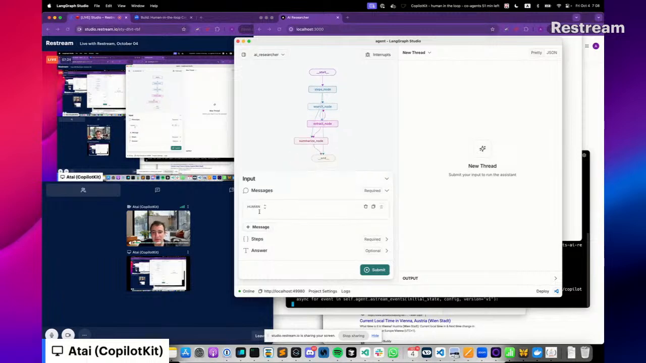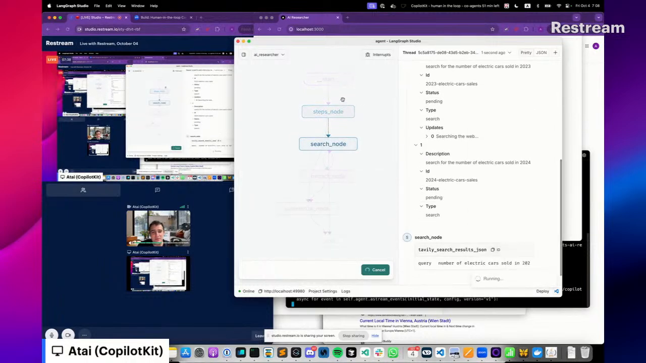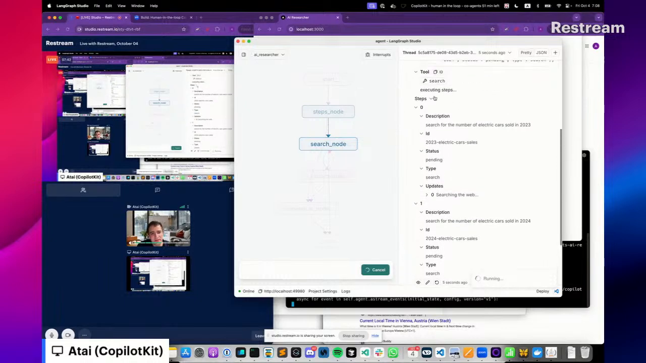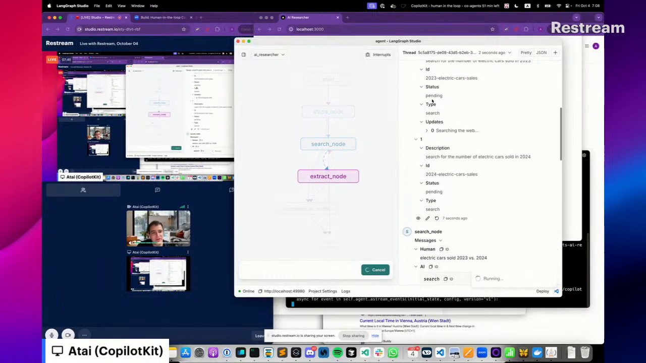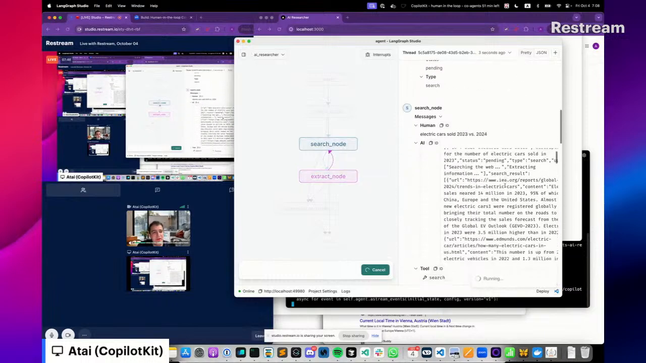So let's do a query here. Again, we can do the same thing. So, cars sold 2023 versus 2024. We had electric cars. So we submit this query, and you can see what's happening here. It's going through the nodes. You can see the data that flows through here. So the steps that were figured out here is search for number 24 and number 23. This time there was no third query.